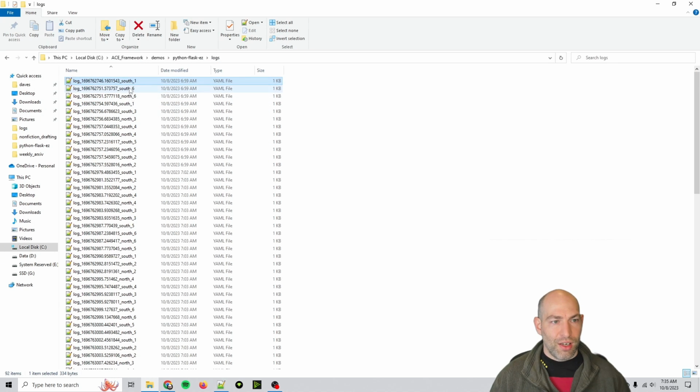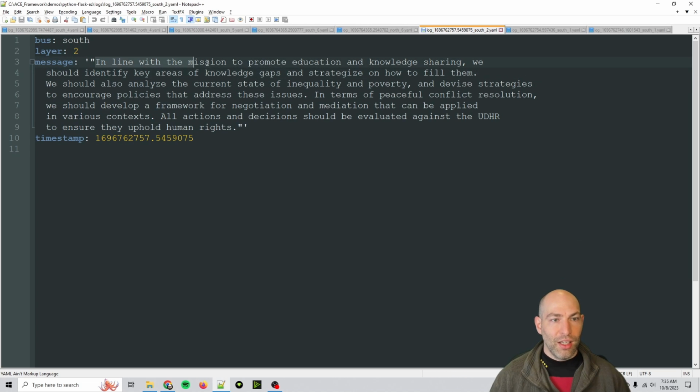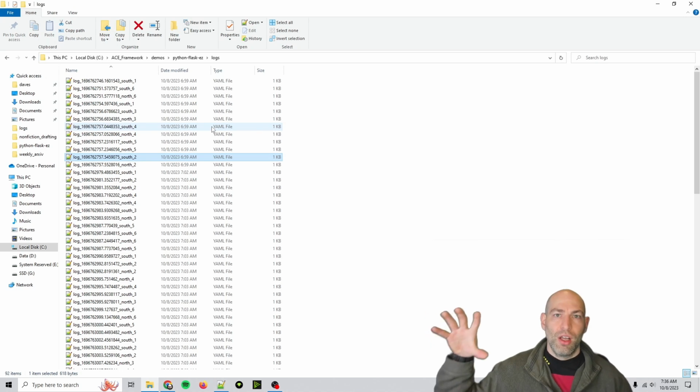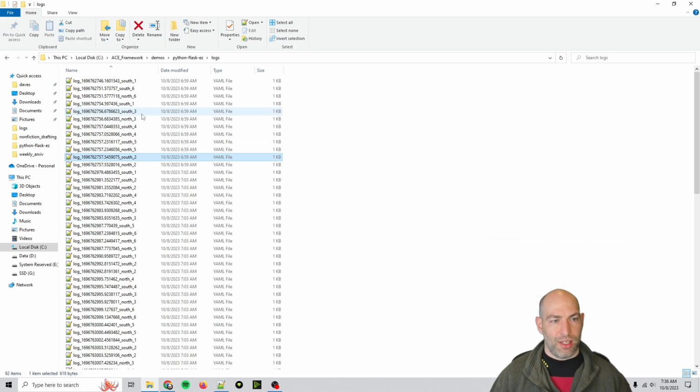Great. And so then the very first southbound message on layer 2, in line with the mission to promote education and knowledge sharing, we should identify key areas of knowledge gaps to strategize how to fill them. We should also analyze current state of inequality and poverty, devise strategies to encourage policies that address these issues. In terms of peaceful conflict resolution, we should develop a framework for negotiation and mediation that can be applied in various contexts. All actions and so on should be in line with the UDHR.